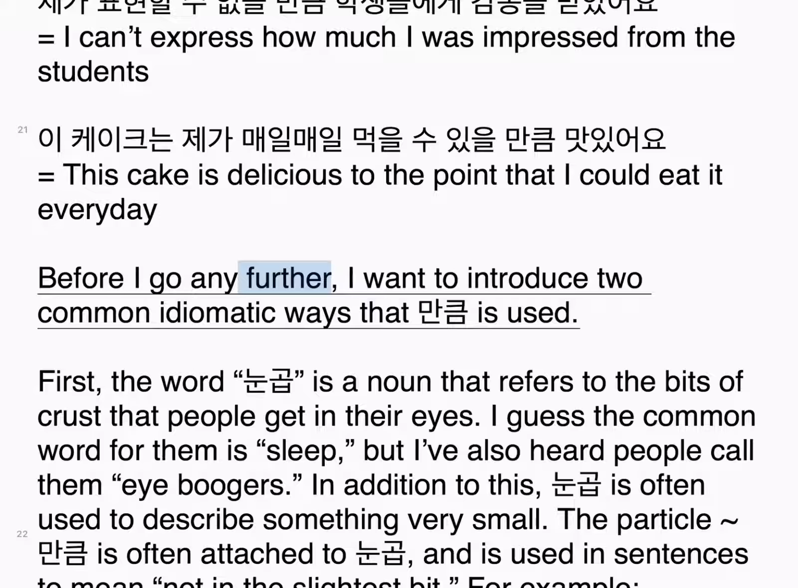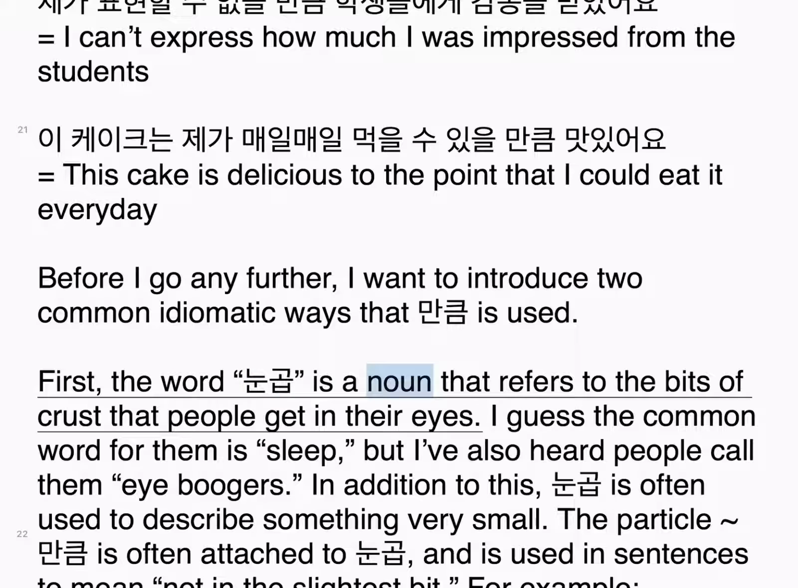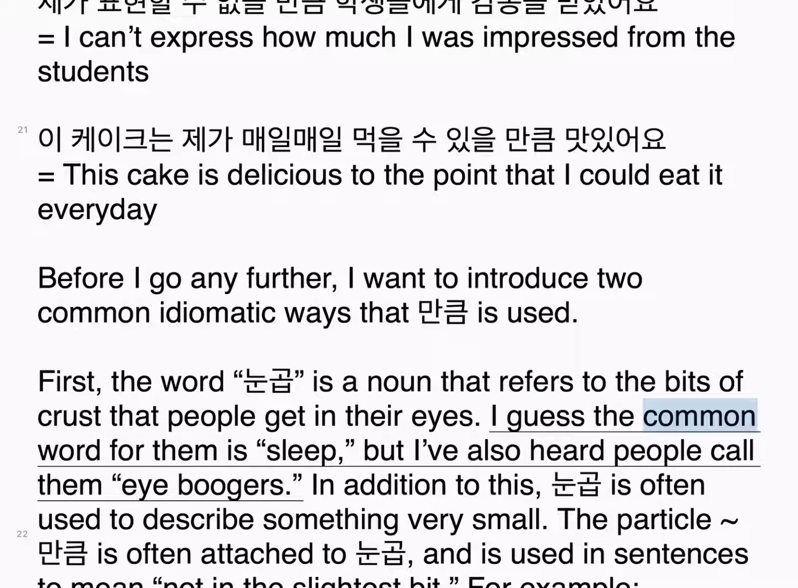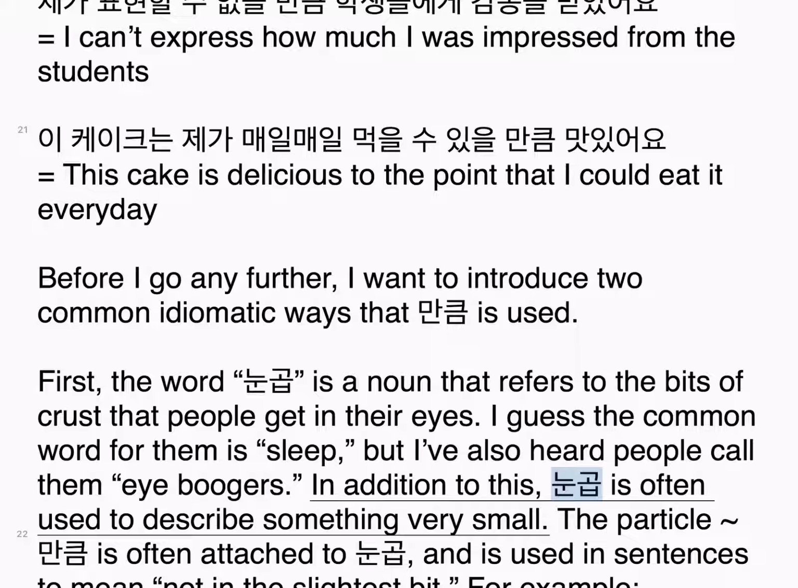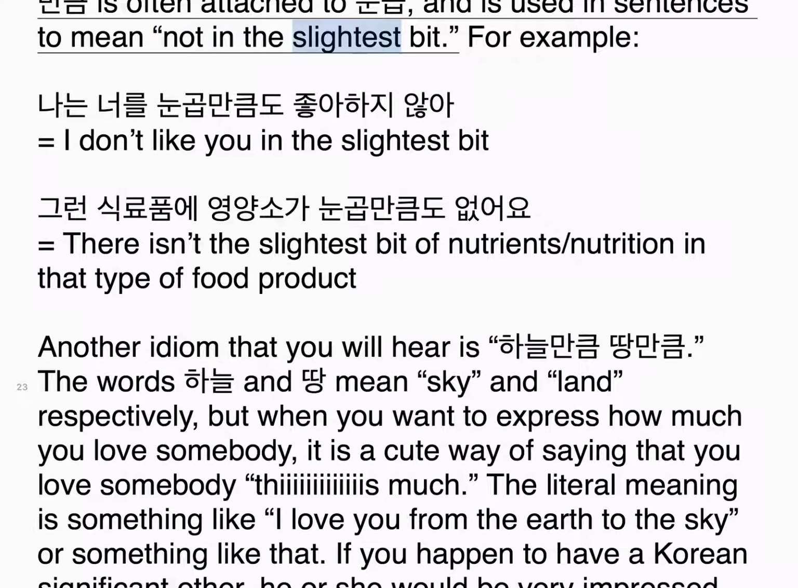Before I go any further, I want to introduce two common idiomatic ways that 만큼 is used. First, the word 눈곱 is a noun that refers to the bits of crust that people get in their eyes. I guess the common word for them is sleep, but I've also heard people call them eye boogers. In addition to this, 눈곱 is often used to describe something very small. The particle 만큼 is often attached to 눈곱 and is used in sentences to mean not in the slightest bit.